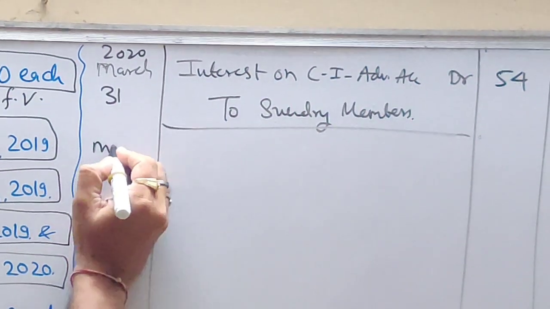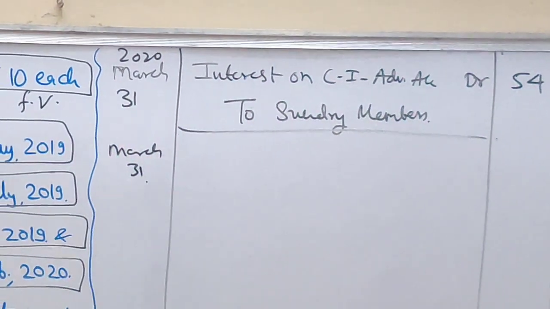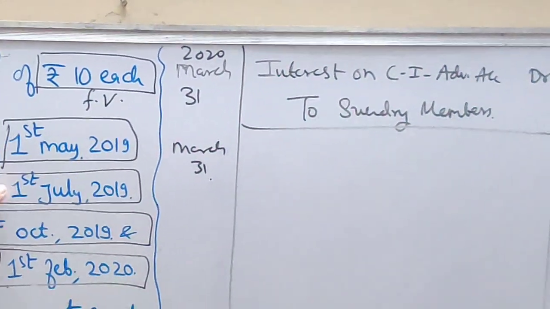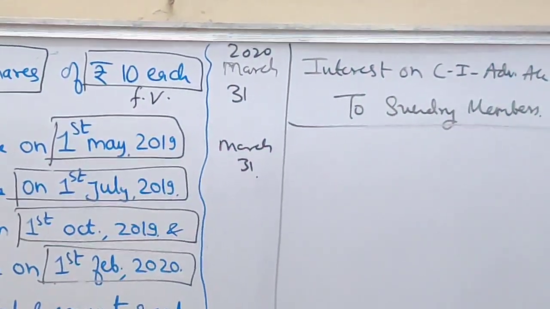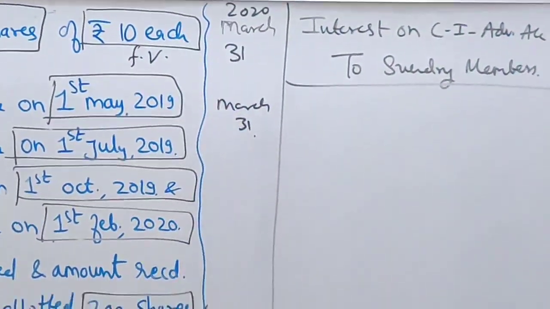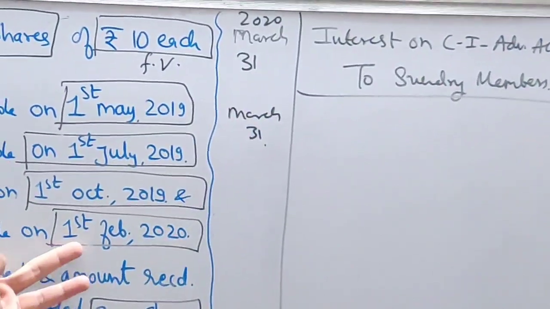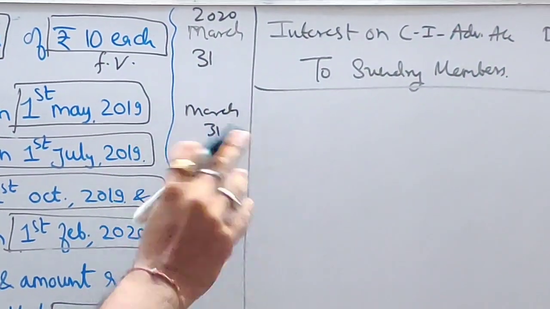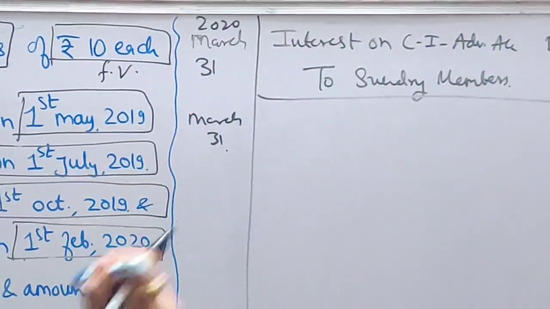Now you have to pass the transfer entry, correct? I have a doubt with the number of months. Let's count again. July, August, September, October, November, December, January. 7 months. Great. So it is correct. Now transfer entry. I want to close this interest account.